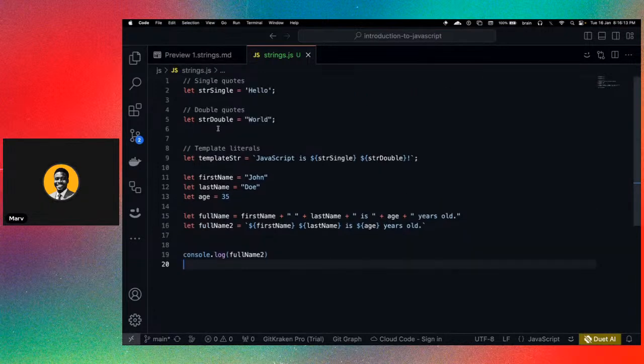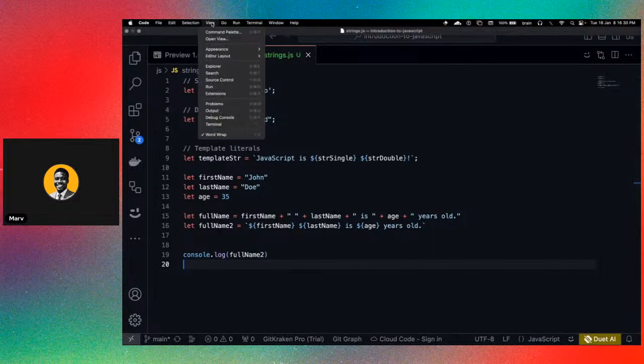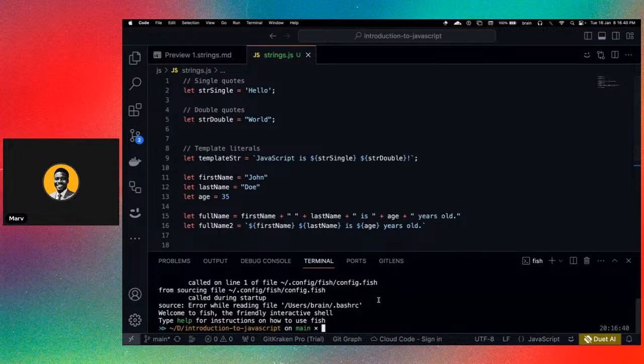You know how to write this simple line of JavaScript, right? So you create the string.js file, and then you write this set of code. You can simply follow through if you're currently using your laptop. If you want to bring out the terminal, you can go to View, then click on Terminal. I'm sure you can see that on my screen. That would open the terminal.